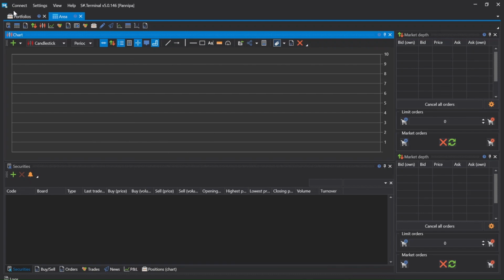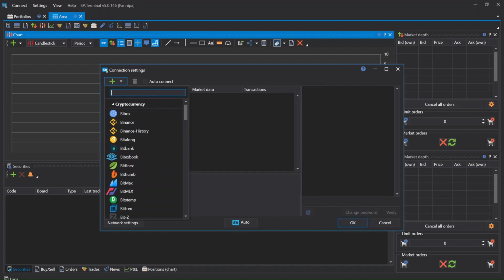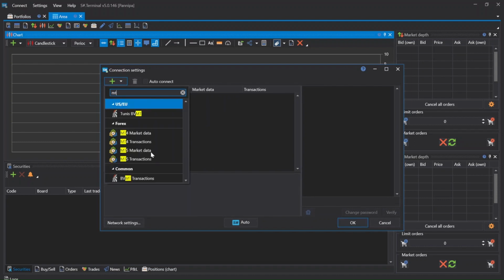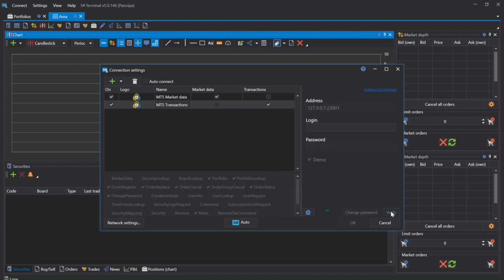Next, we go back to the StockSharp terminal, click Connection Settings, and find MT Market Data and MT Transactions. We select Demo on each adapter because our MetaTrader terminal is a demo version and no license is needed for this. We click Verify and click OK.